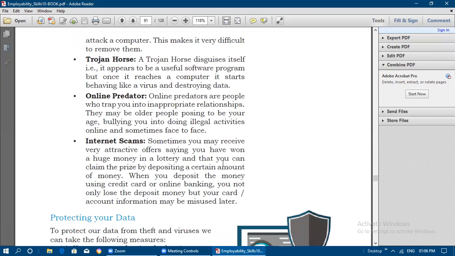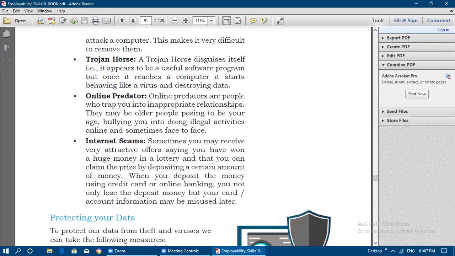Online predators are the people who trap you into inappropriate relationships. They may be older people, but they may be posing to be your age. They will be posting some messages or sharing information like your own age, and based on those messages you will believe that they are your own age. But they bully you into doing illegal activities online. Online they will make you do illegal activities, and sometimes face to face this may also happen.